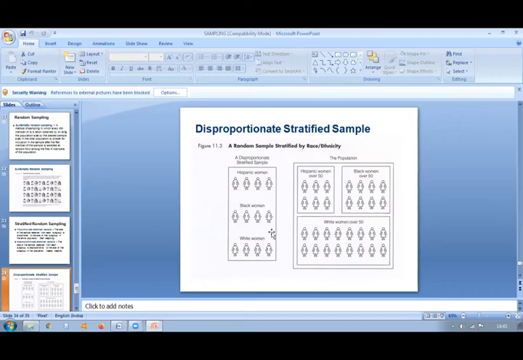They have taken 4, 4, 4 from all the groups. So it is disproportionate. Actually, white women should be more in the sample, but there are 4 only, though there are totally 16 in the population. Here it is 8, so here also we have taken 4, and though here there are 6 they have taken 4. So this is what is a random sample stratified by race or ethnicity, a disproportionate stratified sample.